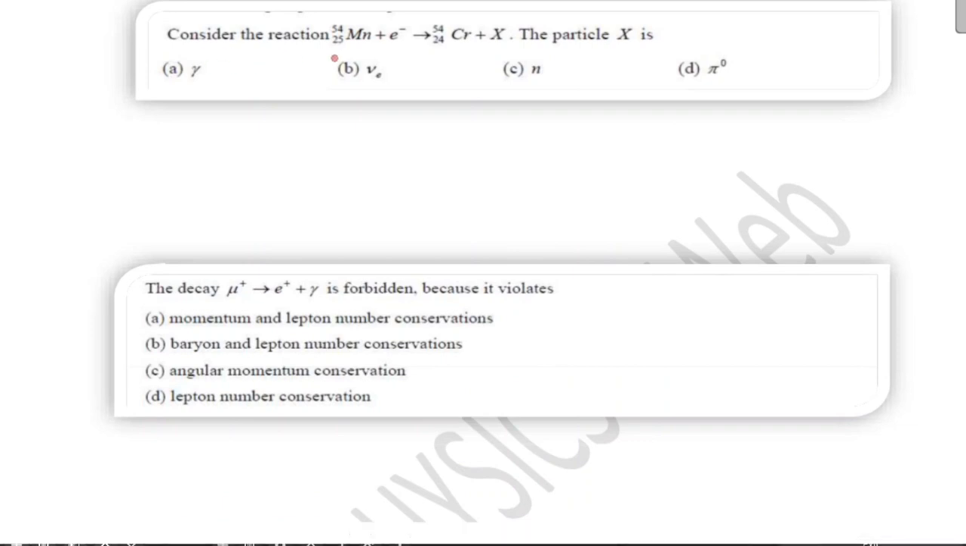Next, consider the reaction manganese plus electron gives rise to chromium plus X. Again here you can check the lepton number. Left hand side this is plus one. So on the right hand side you need a particle with lepton number plus one. So that will be your neutrino, which will give you plus one lepton number. So your correct option is option B.